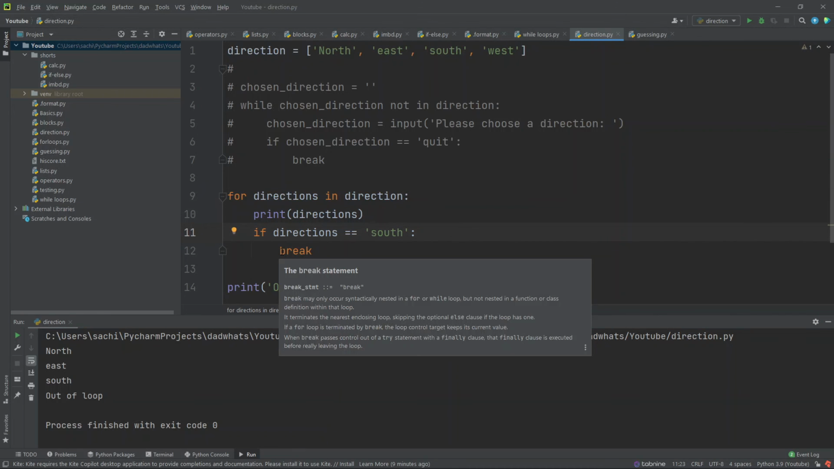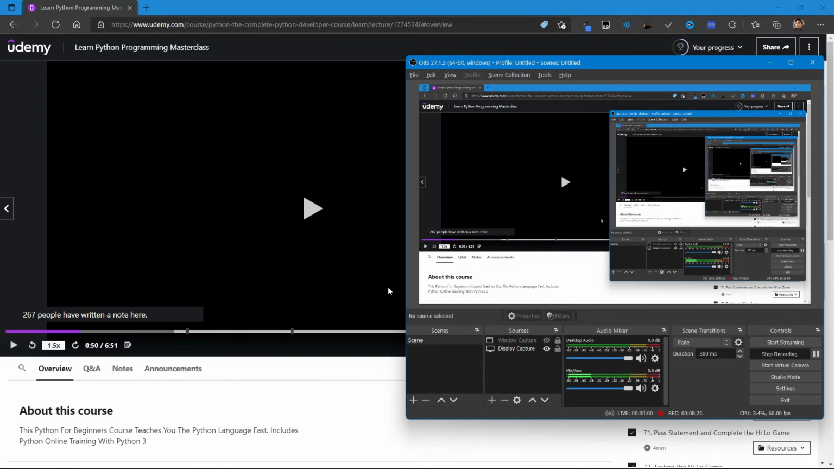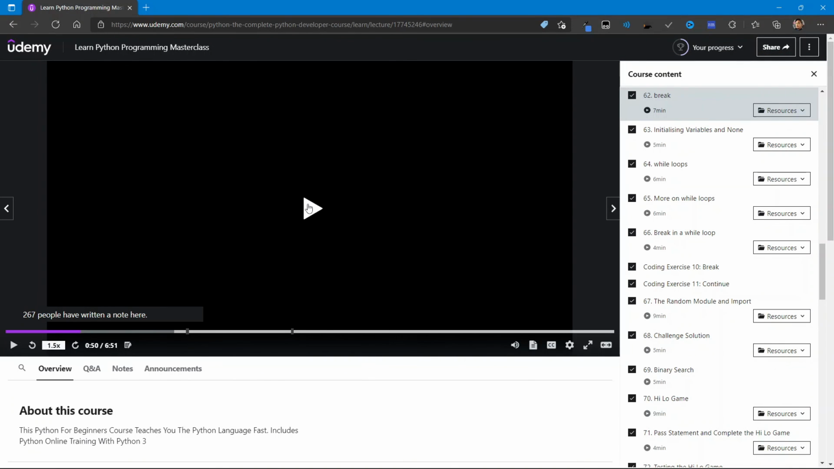So that's it for this video. In this video, we saw how we can use break in loops, both for loop and while loop. I hope that you were able to understand the meaning of break and will be able to use it clearly.